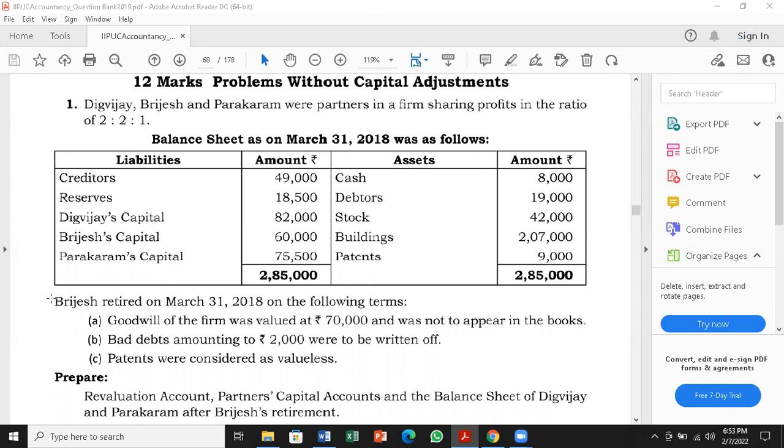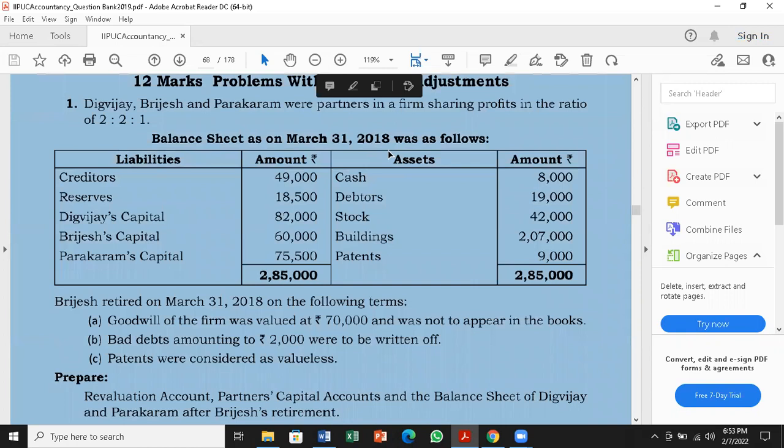Next paragraph, Brijesh retired on 31st March 2018 on the following terms. See the balance sheet date also, same 31st March 2018. The adjustment number A, goodwill of the firm was valued at 70,000. You have to underline the word firm. That is all the 3 partners together, goodwill value is 70,000 and was not to appear in the books. That's the same thing. Under AS 26, goodwill will not appear in the books of accounts.